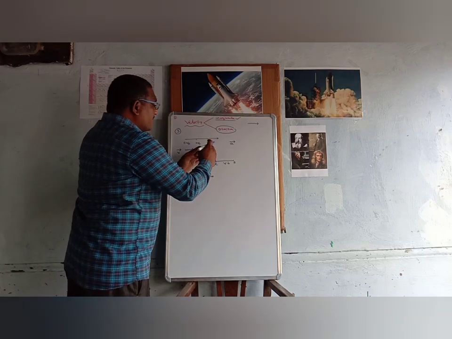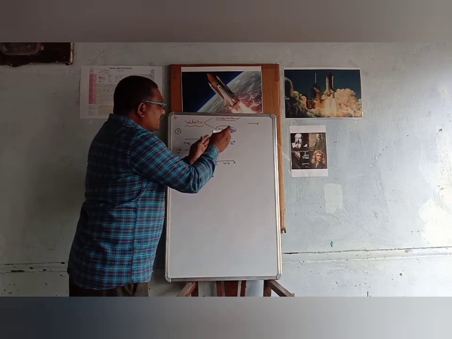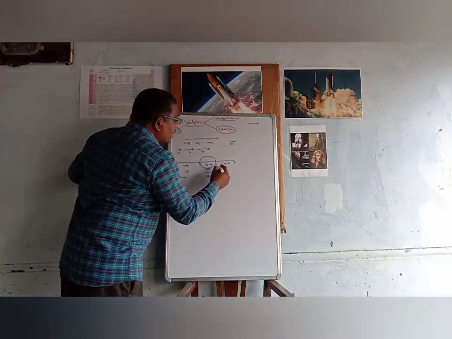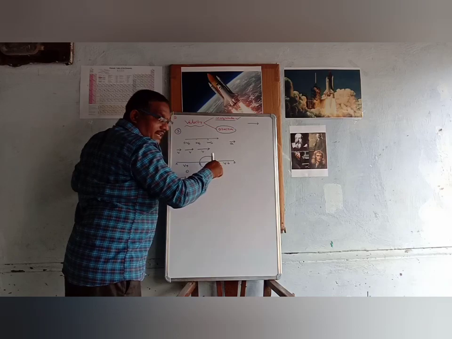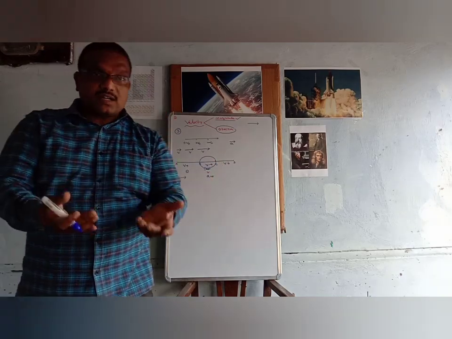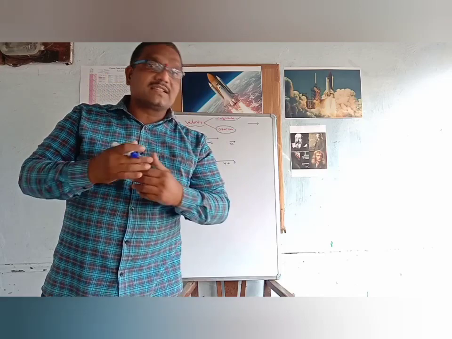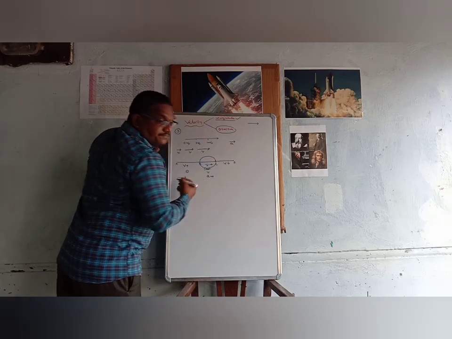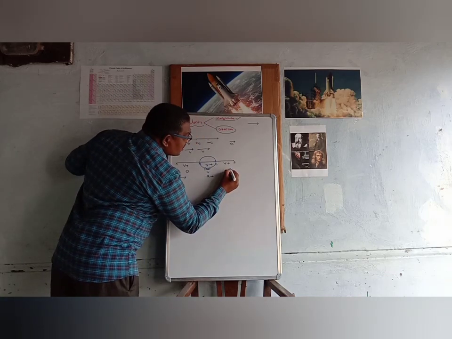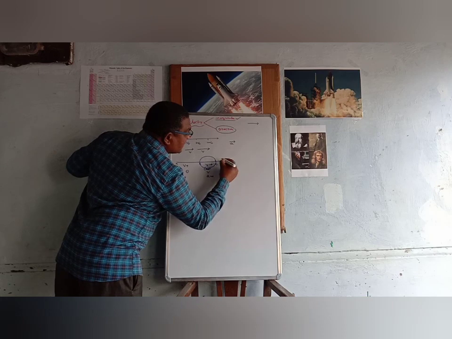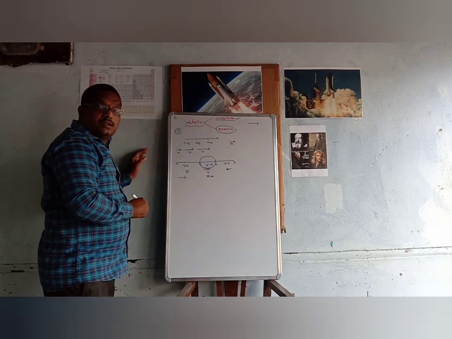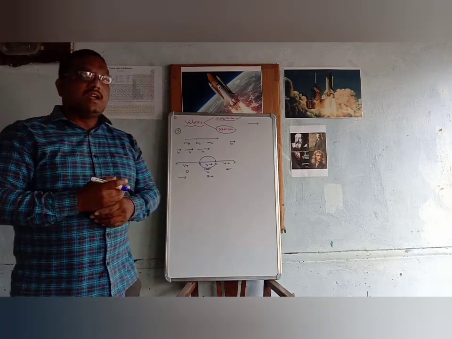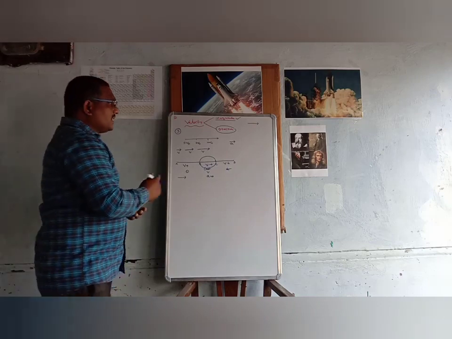But from point C onwards, the velocity of the body is decreasing. So the magnitude of the velocity is decreasing, and therefore the body has deceleration, which is called negative acceleration. Why are we taking it as negative acceleration? Because the magnitude of the velocity is decreasing. So here the acceleration is in the direction D to C, not C to D. So the direction of the acceleration and the direction of the velocity need not be the same. Right, now let us see another situation.